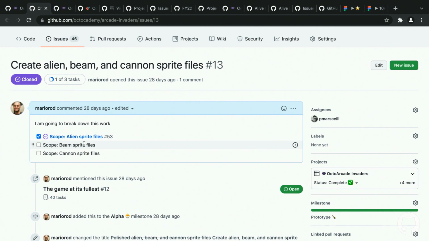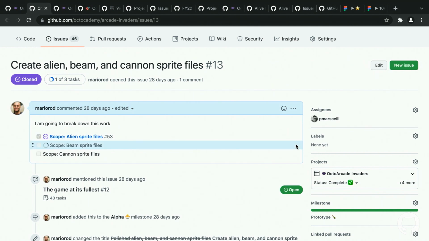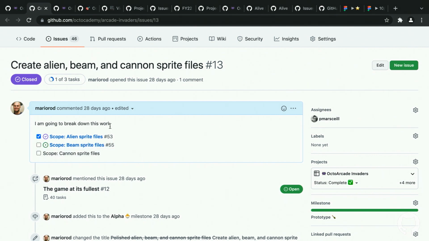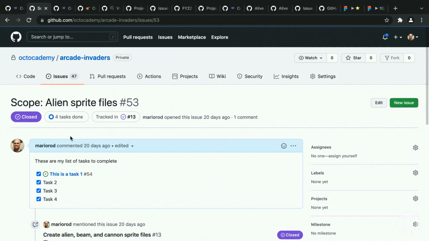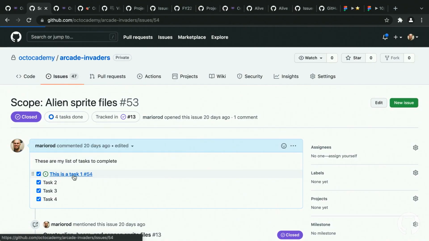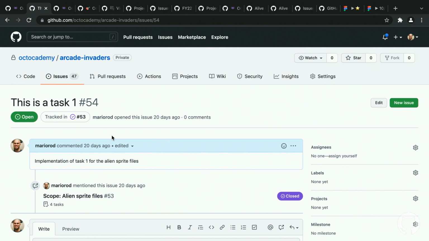I could convert any of these task list items into issues just by a click of a button. And wow, OK, this is live, this is live. There you go, boom. So I could even go into one of the scopes, and then what you're going to see is that not only have I completed all these items, but you also see this tracked in. That's the hierarchy and the graph or multi-tree that we're building at the moment. Not only that, I could go into one of the tasks of that scope and then really see as well.